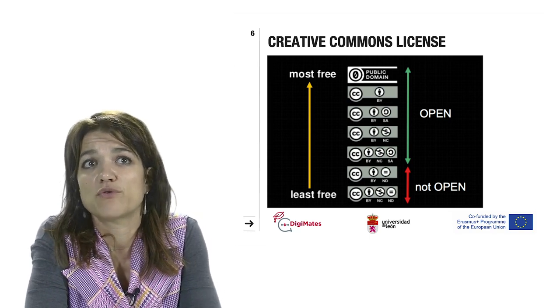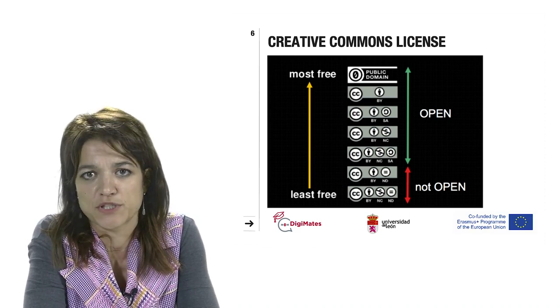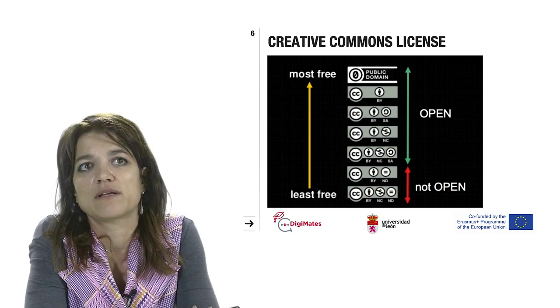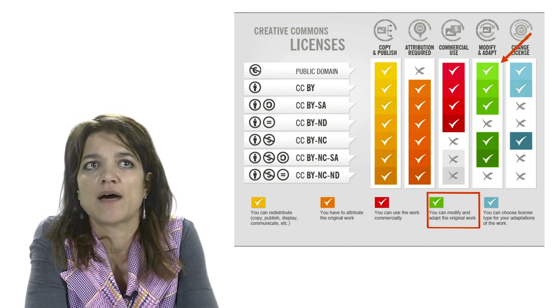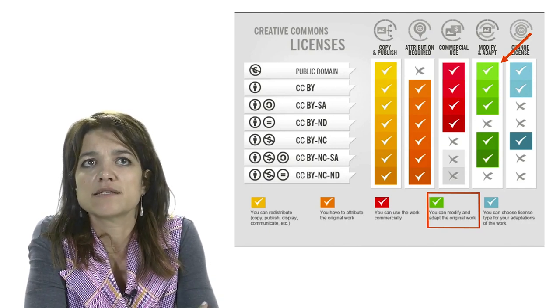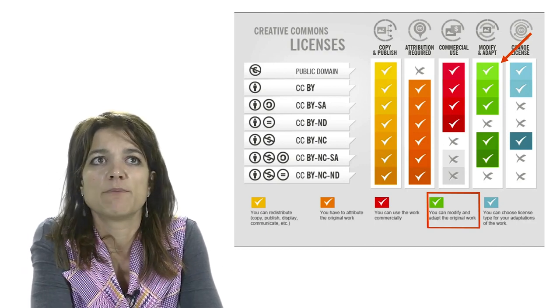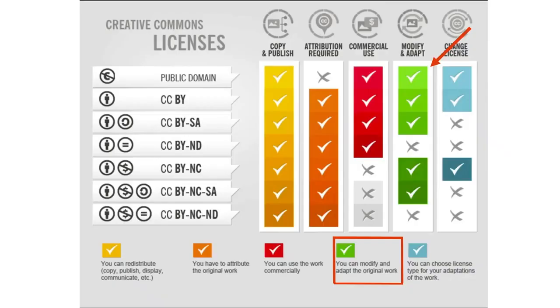ones that have an arrow in green, that are called open, can be used for remix purposes, for doing our own products with the resources that we find in internet. Here is another picture to show more or less the same idea. There are 5 licenses that are in the picture with green color, that are public domain, CC BY, CC BY SA, CC BY NC, or CC BY NC SA, that are the ones that you can use for remix purposes.